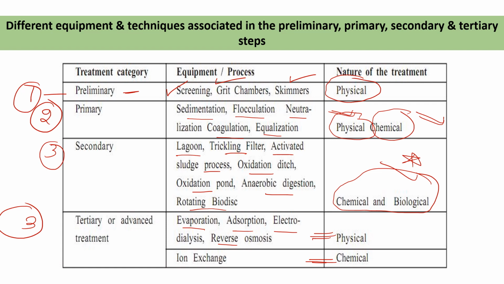So the preliminary process is the physical process. Okay, this is very important. The primary is physical as well as chemical. The secondary is mainly biological and sometimes also chemical. And tertiary is physical and rarely chemical process.